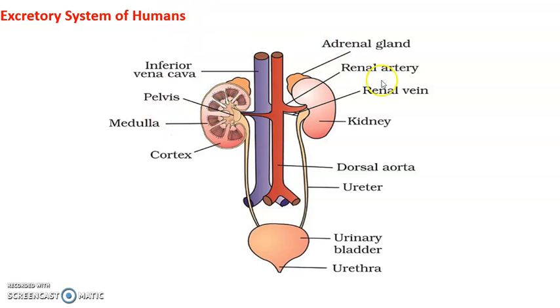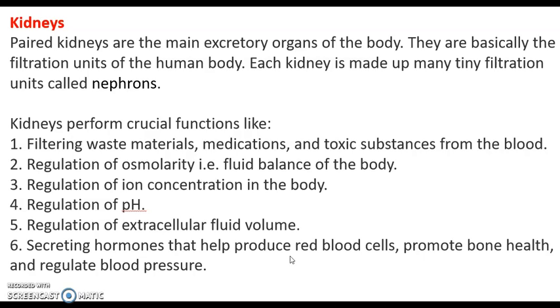So these are the parts of the excretory system of humans. It has a pair of kidneys, a pair of ureters, a urinary bladder and the urethra. So it basically discharges urine as the waste product. In the previous diagram we have seen the various parts of the excretory system of humans. So we have seen the pair of kidneys.